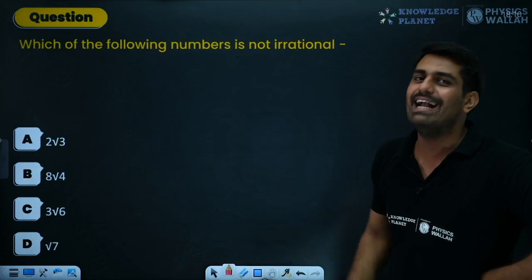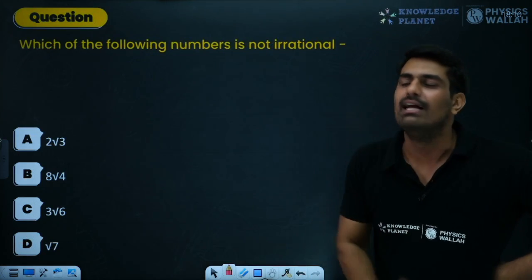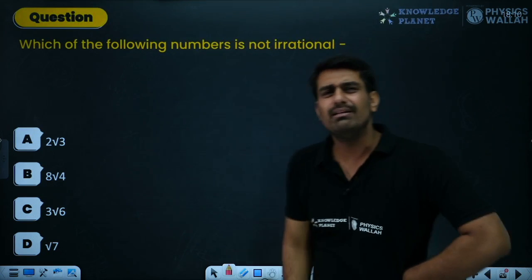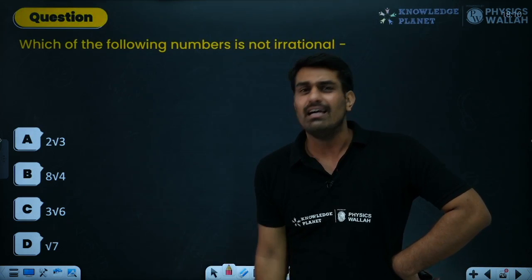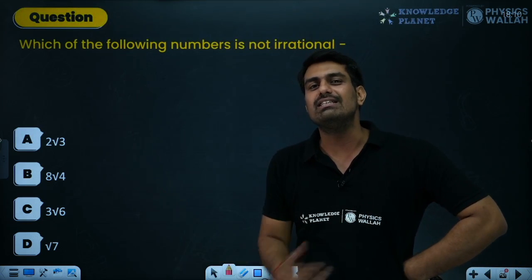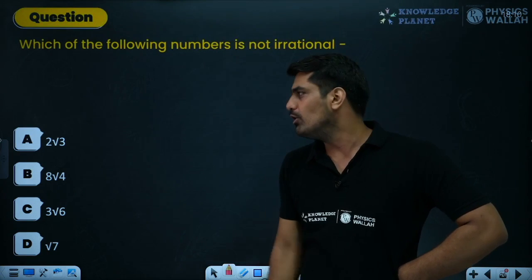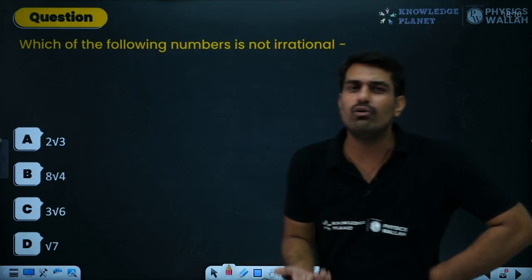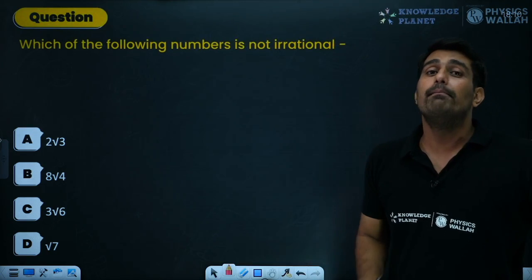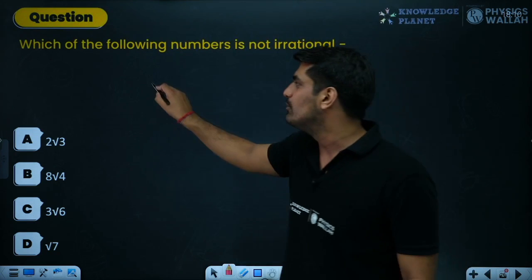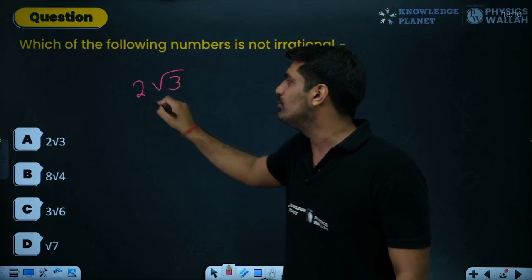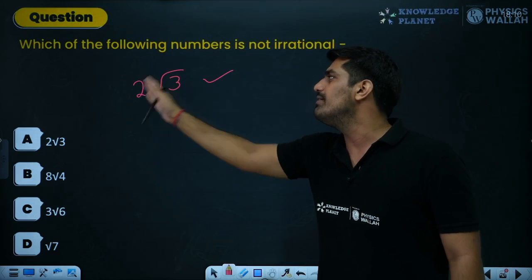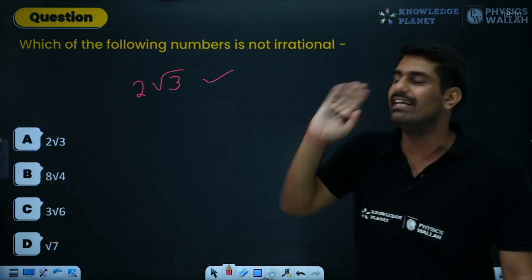One final question and I'll leave you once and for all. It says, which of the following numbers is not irrational? A very simple thing. Can you apply your mind and quickly tell me which is the number which is not irrational? In each and every option I can see a root, and wherever we have a root, we think that it is irrational. But that's not the case. Root 3 is there, 2 being multiplied with root 3. That's irrational, because one being rational and one being irrational, the product is always irrational.